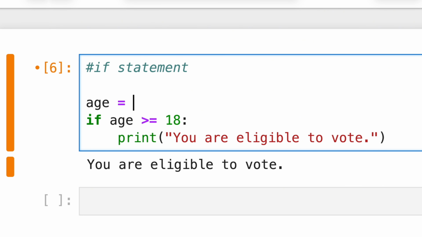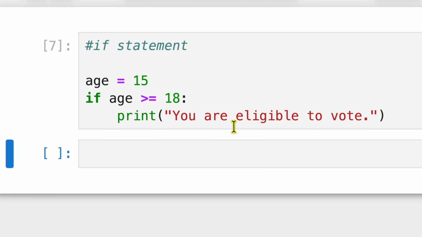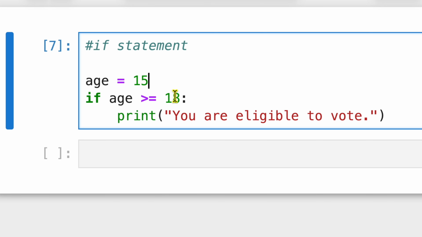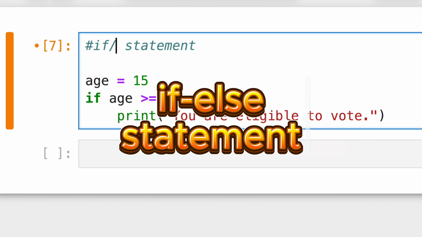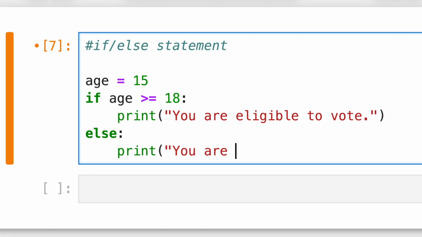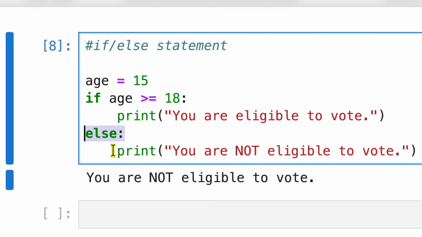But what if the age is less than 18? Then nothing is displayed. That's because you don't have any other condition to test whether the age is less than 18. So this is where you will use the if-else statement. The if-else statement will create two possible outcomes. For example, here, else print you are not eligible to vote. When you run the code, because the age is less than 18, you will notice that it jumps to this branch of code, where it will print you are not eligible to vote.